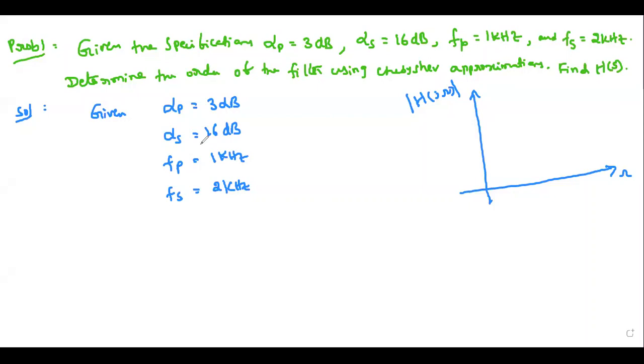Low pass filter, or high pass filter, or band pass filter? Low pass filter. How did you say that it is low pass? Don't know. You put a stone.